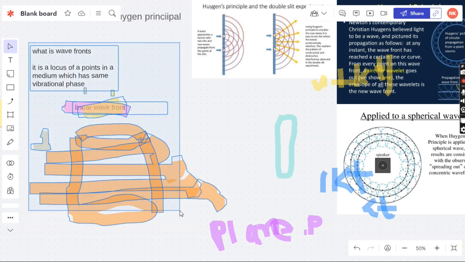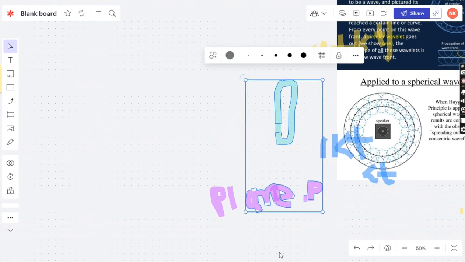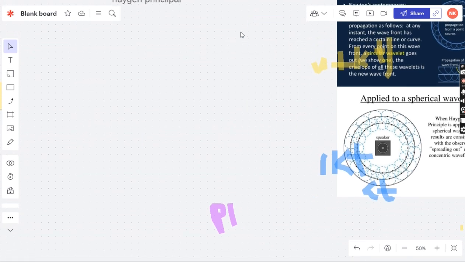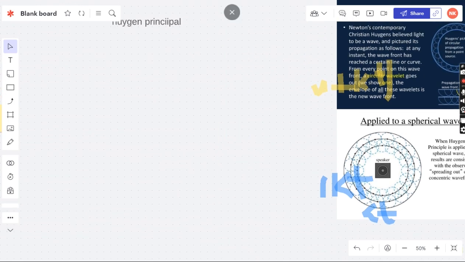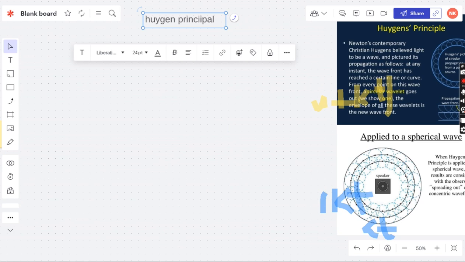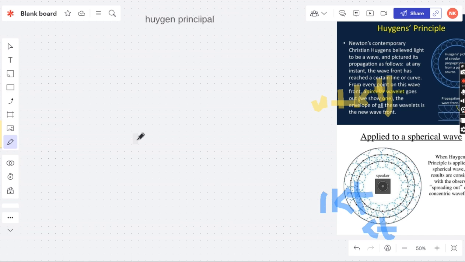Now let's discuss the next concept here. For example, let's discuss the spherical wavefront. This is basically our center point.